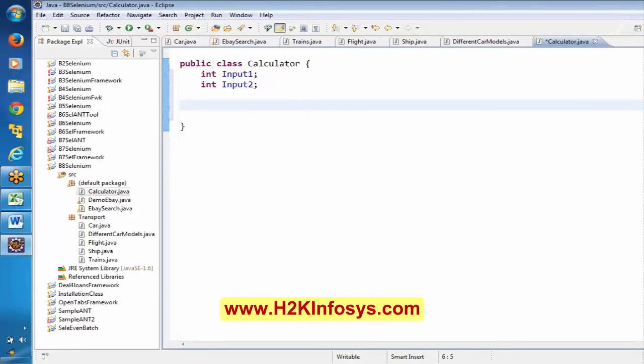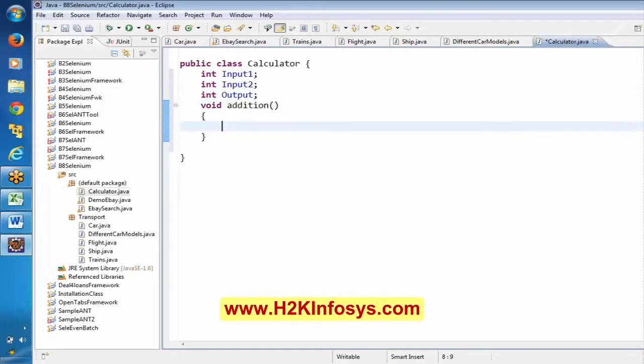Now here, everyone observe here, I am using void. First of all, let me go with void, then I will explain about the other thing. Now everyone observe here, void addition is a method. Okay. And here let me also say int output. Okay.